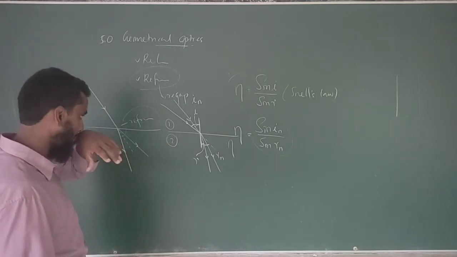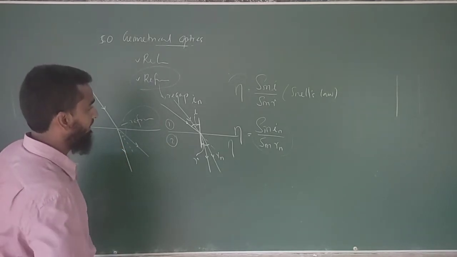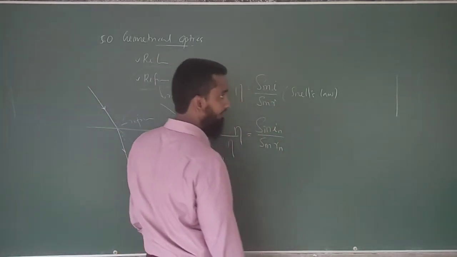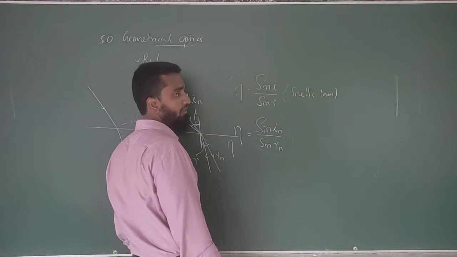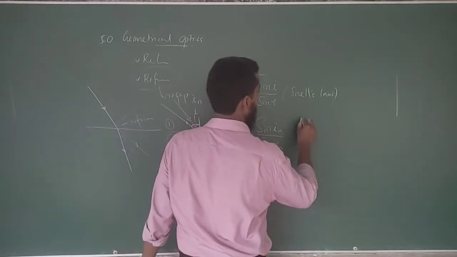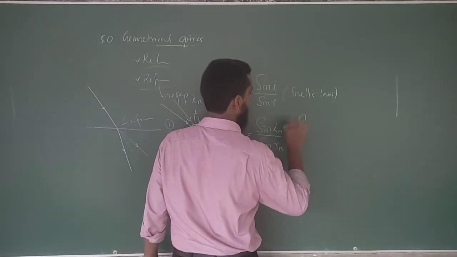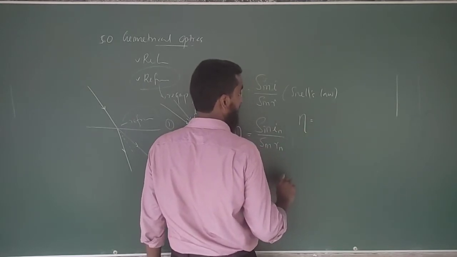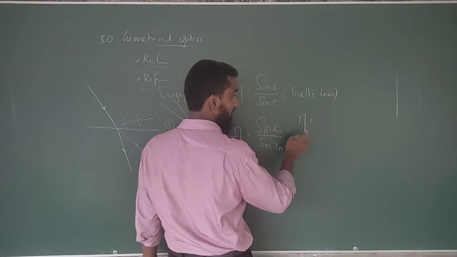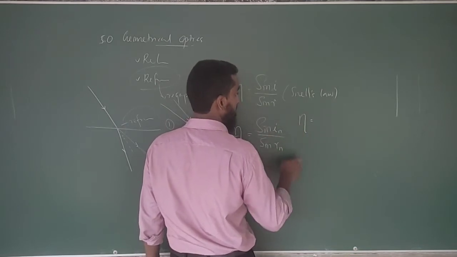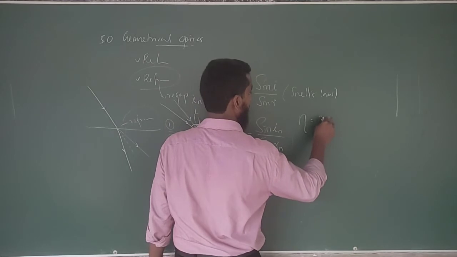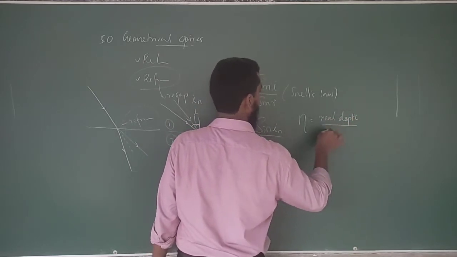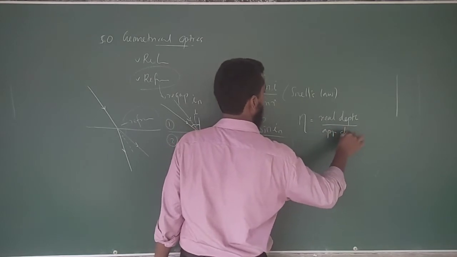And what else? The real depth and the apparent depth. Using the concept of real depth and apparent depth, we concluded that the refractive index of the medium where the object is, is equal to real depth divided by apparent depth.